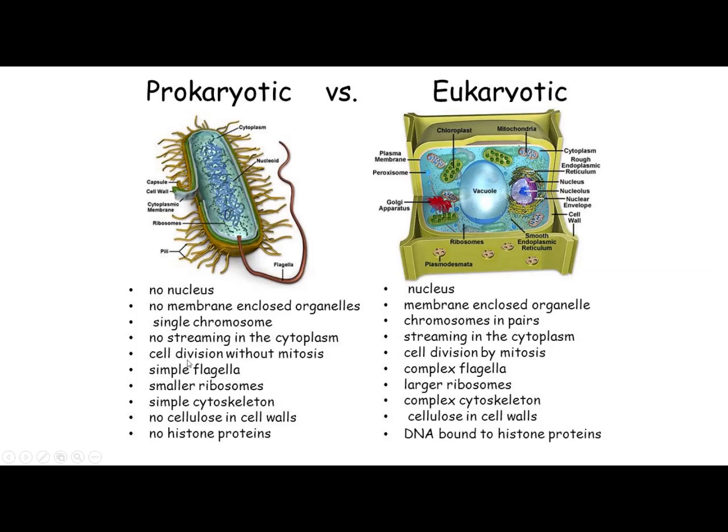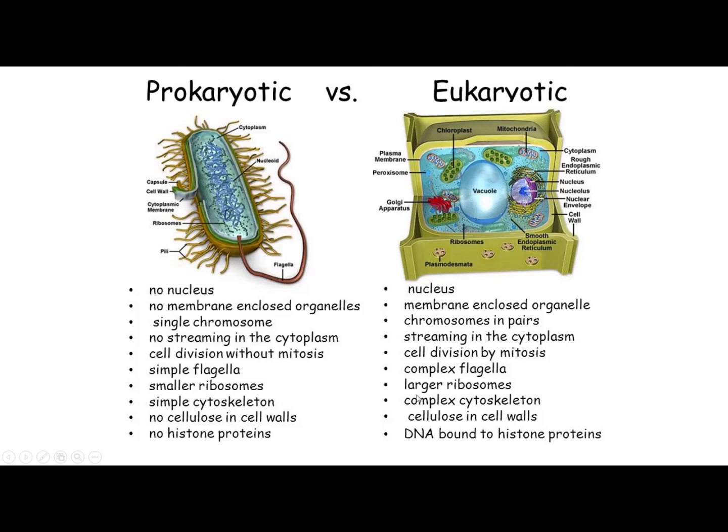Next difference is cell division is without mitosis. In prokaryotic cells, the process of mitosis is not present. On the other hand, eukaryotic cells have mitosis. That mitosis is the type of division we are going to learn after a few minutes. Prokaryotic cells have simple flagella. Flagella is an organ which is used for movement, and eukaryotic cells have complex flagella. Prokaryotic cells have smaller ribosomes. Ribosomes are round bodies that are found in the cytoplasm. We have learnt this in the last lesson, if you remember.